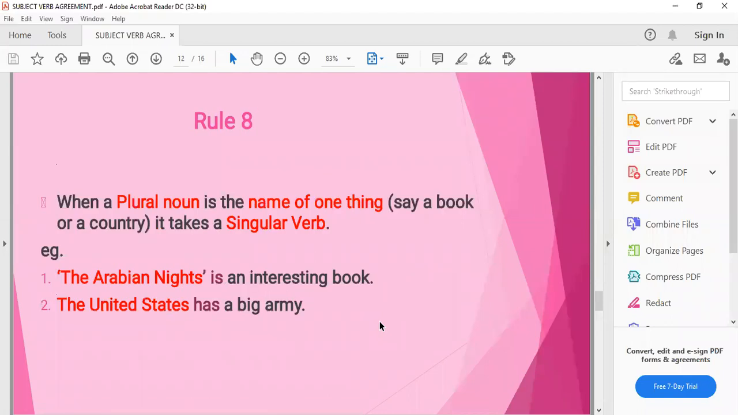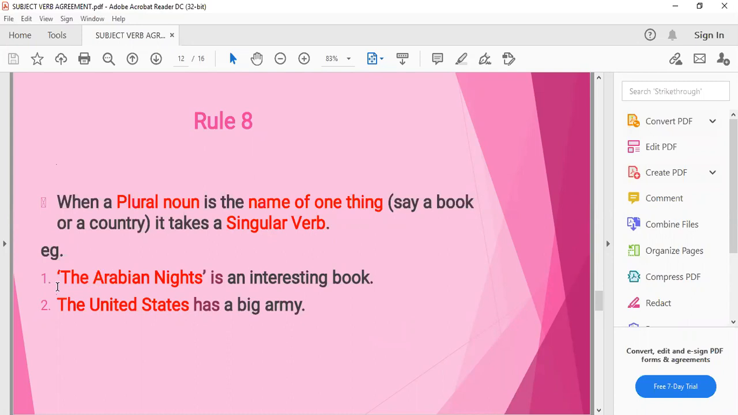Coming to the next rule, number 8: when a plural noun is the name of one thing, say a book or a country, it takes a singular verb. आप किसी भी फॉर्म में कोई बुक का नाम, कोई country का नाम, it ends with s and we feel it is plural form, but the verb is used in a singular form.